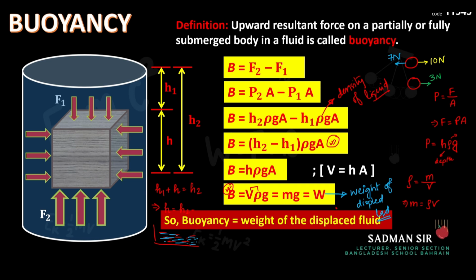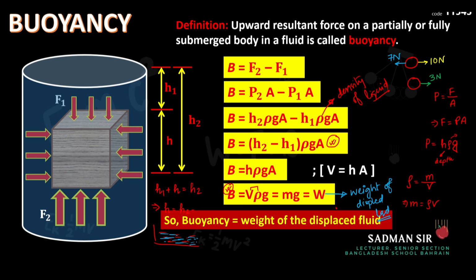And then G is acceleration due to gravity, and A is the surface area on which the force is actually acting. And this V represents the volume of the displaced liquid, but we can replace it with the volume of the object. If the full object has been submerged, then the volume of that object can be put here as the volume of displaced liquid. So if you are asked to calculate the weight of the displaced liquid, W, then also we can use this equation, right?